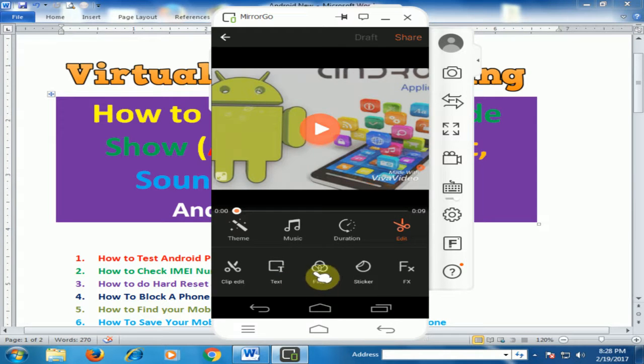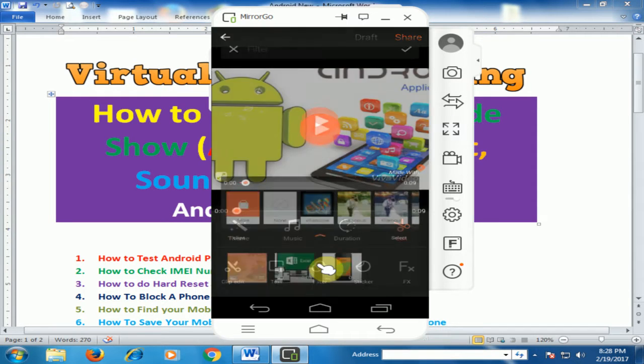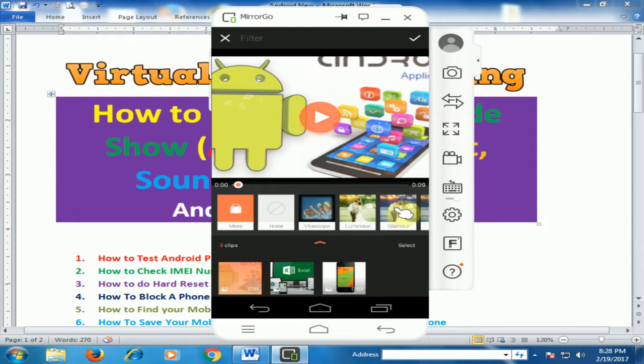And you can use the filter option in your slideshow. There are different filters available. You can use it. Just click here, this filter, this filter.